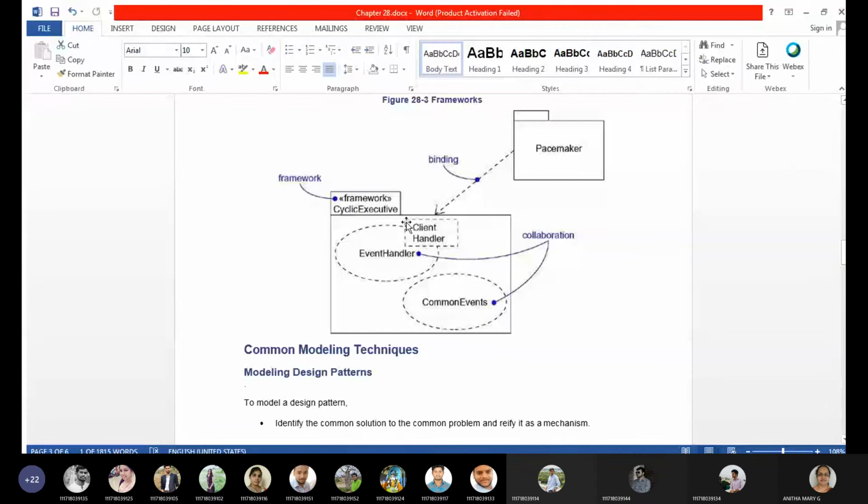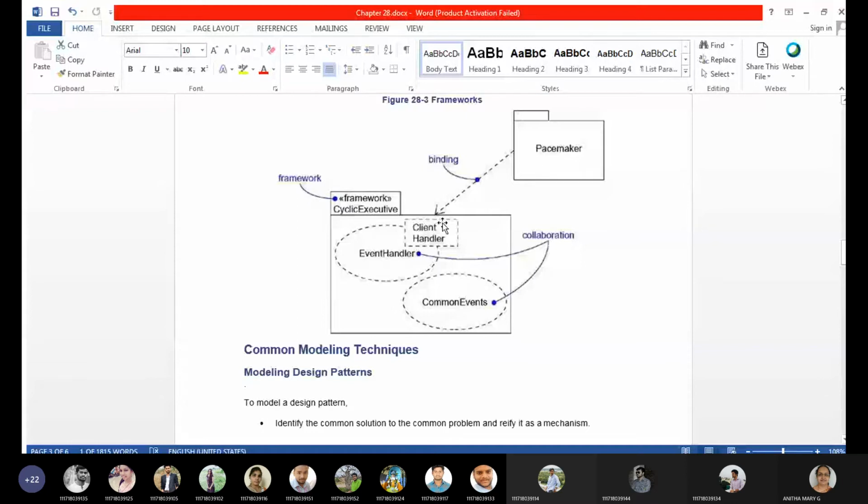So this client handler may be a template one. It is not fixed for only one client. Whoever is having a problem, X, Y, Z, so I can say infinity, 1, 2, 3 patients, so on till whatever may be the number. So everyone will become an instance here. That's why we call this a template, parameterized. Okay, and event handler.